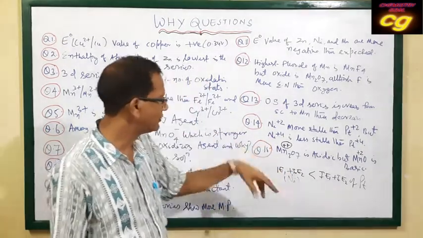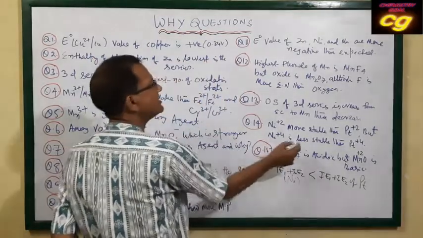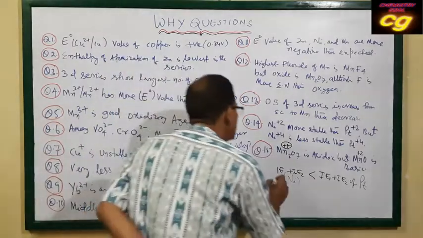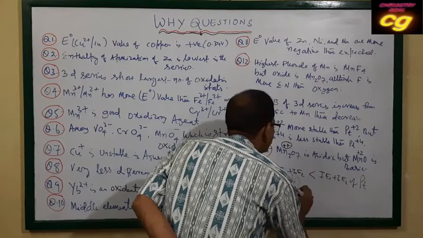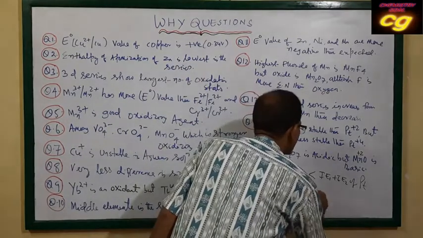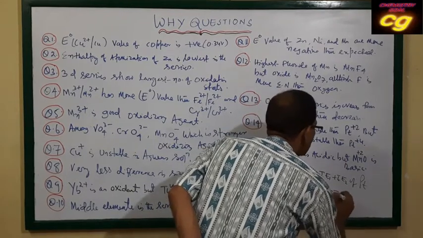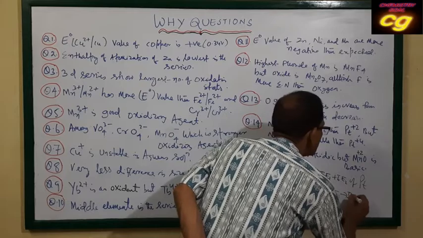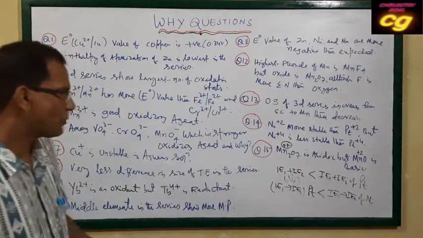But if you see the reverse, nickel +4 is less stable than platinum +4, which means IE1 to IE4 of platinum will be less than IE1 to IE4 of nickel. Okay? Just opposite.